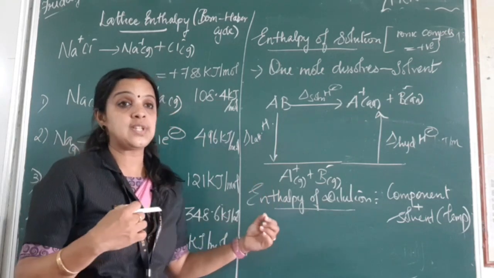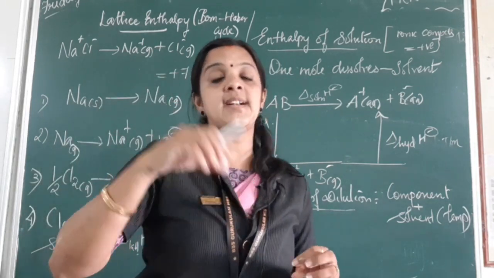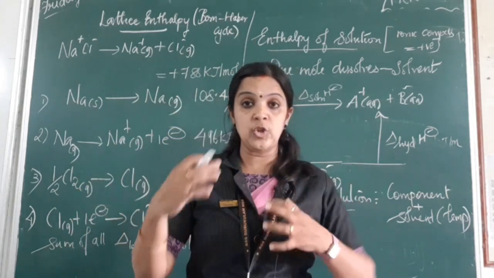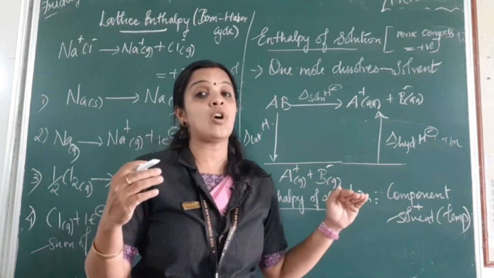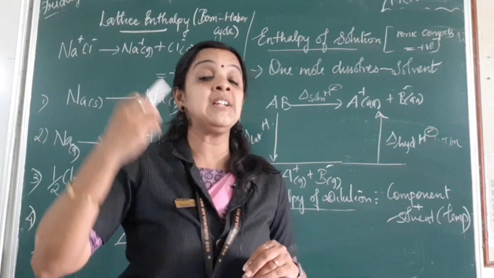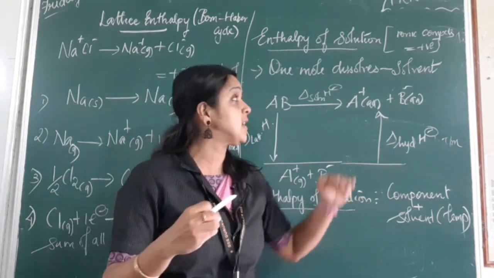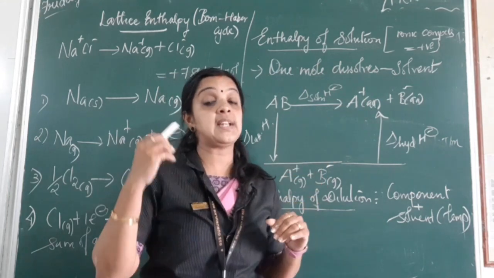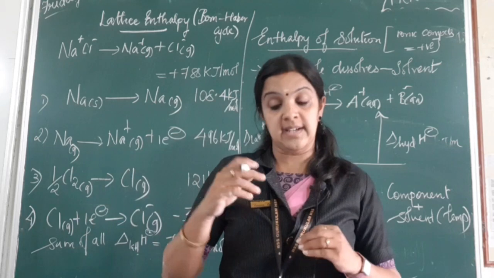Enthalpy of dilution is somewhat similar to solution, where a component is added at a particular temperature so that the solution becomes diluted. Here the temperature being constant, the solution becomes diluted, where the concentration is decreased. Such enthalpy we call the enthalpy of dilution, and for most ionic compounds the enthalpy becomes positive, that is, it is an endothermic reaction.